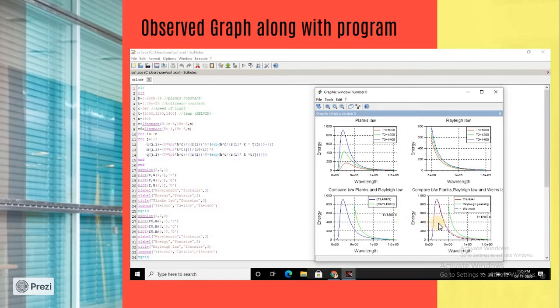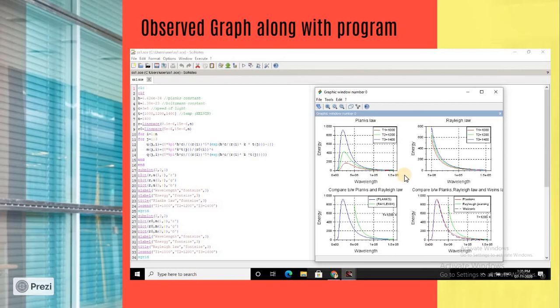And in the third, we can see all the 3 Wien graphs. Wien was able to explain the shorter wavelength, but it starts deviating for the higher wavelength region. So these are the 4 graphs that we have already studied and viewed, but here we have actually placed the values and made these graphs with the help of the computer.